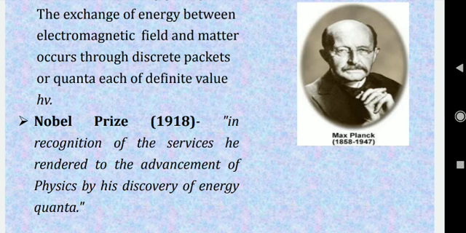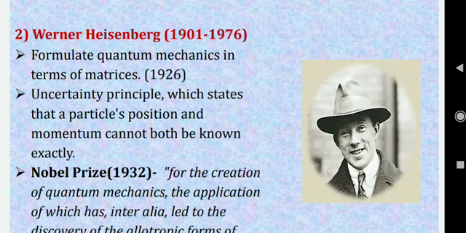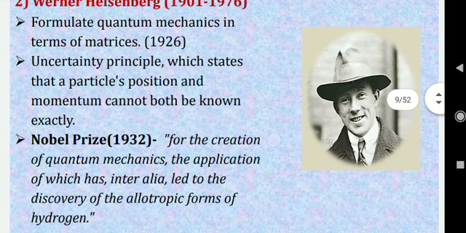He got the Nobel Prize in 1918 in recognition of the services he rendered to the advancement of physics by his discovery of energy quanta. So he got the Nobel Prize for that, and he was a German physicist. The second most important scientist in this quantum era is Werner Heisenberg. It is Heisenberg's uncertainty principle which carries his name. He was a great mathematician, and he played a very important role in the development of quantum mechanics.